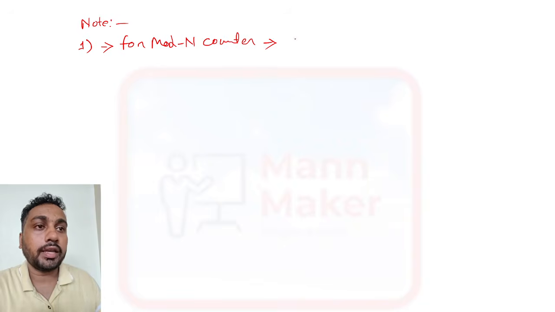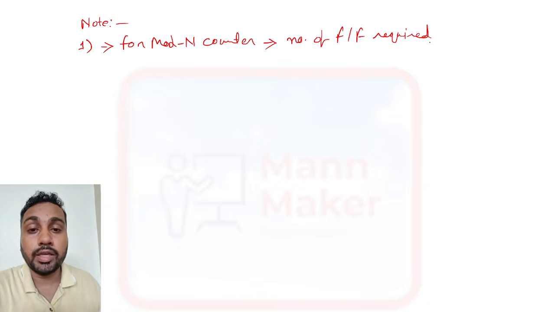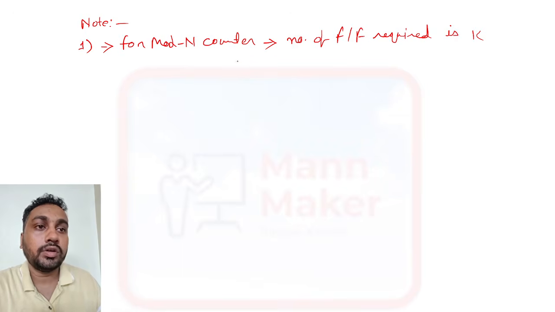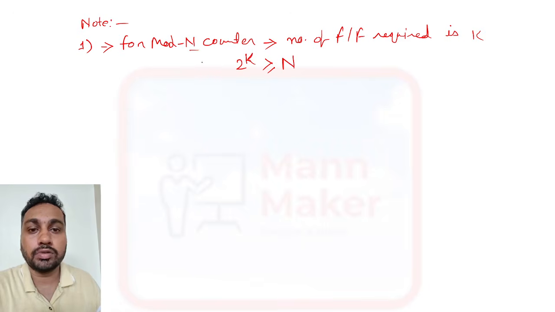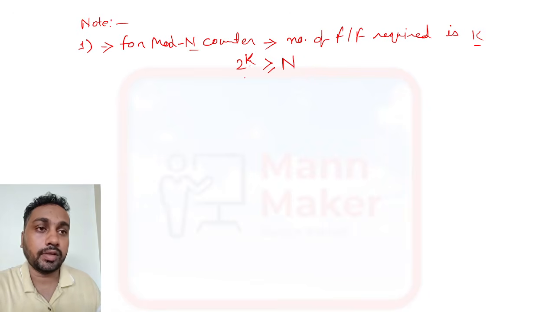Okay, for a mod n counter, if they ask the number of flip-flops required, that is, how many flip-flops are required to make a mod n counter. Say the number of flip-flops required is k. Then 2 to the power k is always equal to or greater than n. Here n is the mod n, and k is the number of flip-flops.